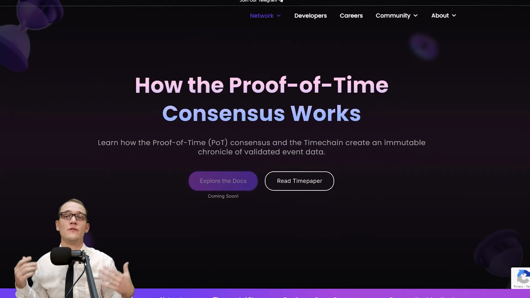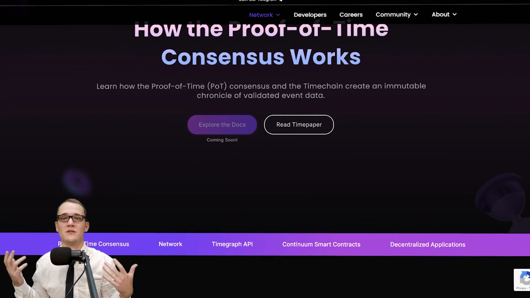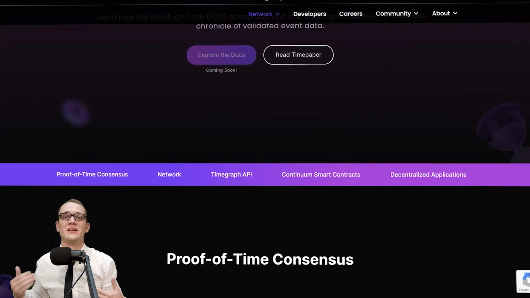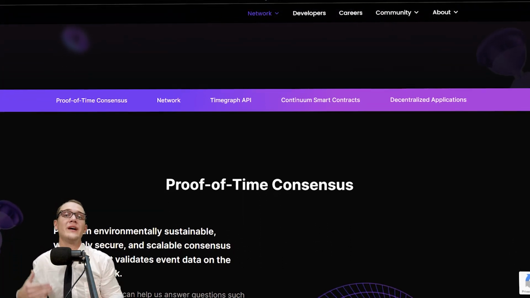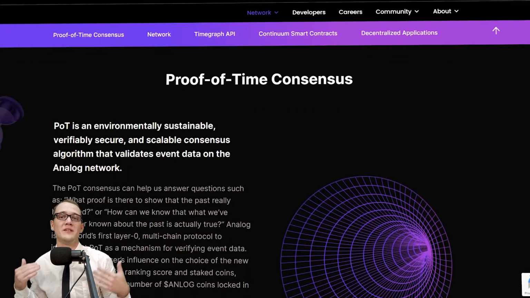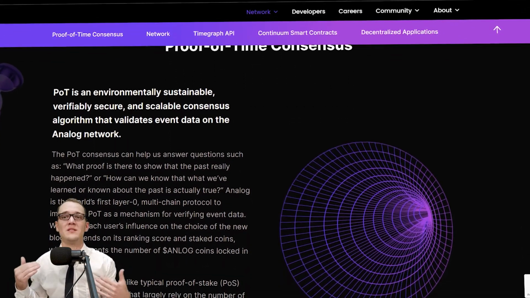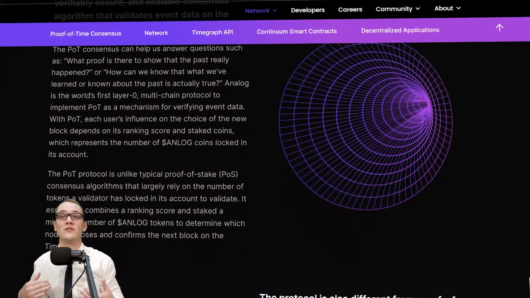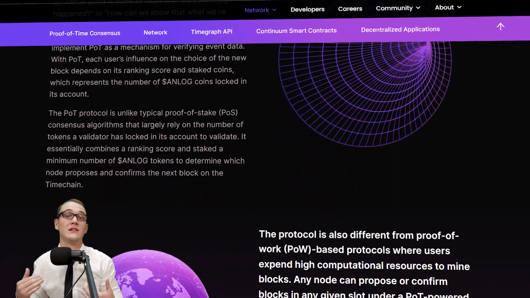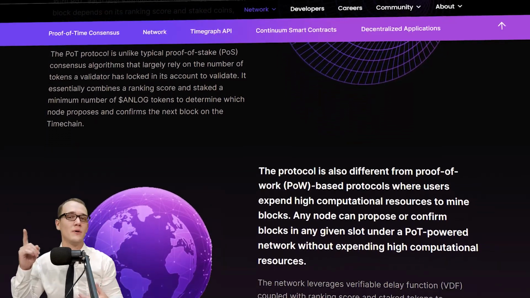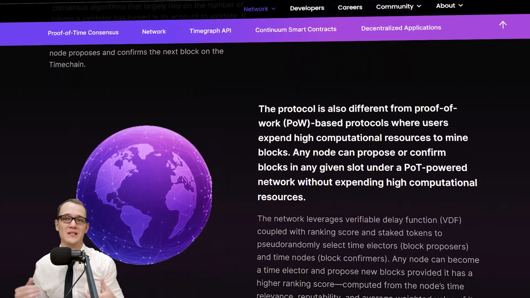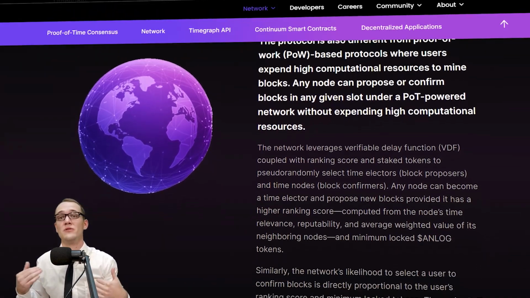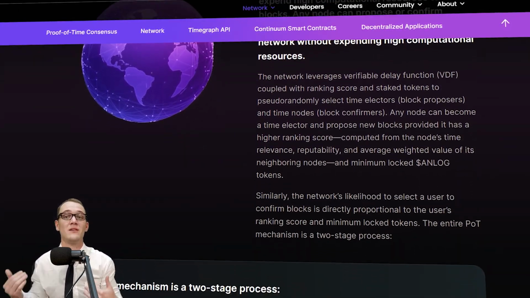Proof of time. But the main feature of Analog is proof-of-time consensus. It is a fully decentralized consensus algorithm where any user can join and validate blocks without using expensive hardware. It works by selecting validators based on their rating and the number of locked Analog tokens, which we'll talk about later. The rating is the score the algorithm assigns to each validator based on its accuracy.